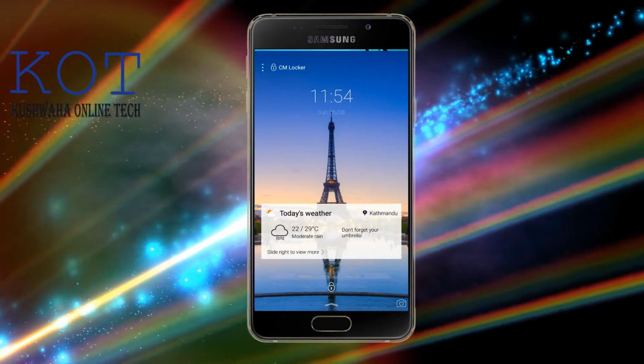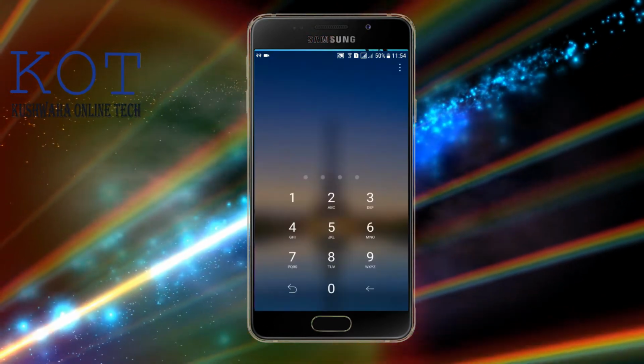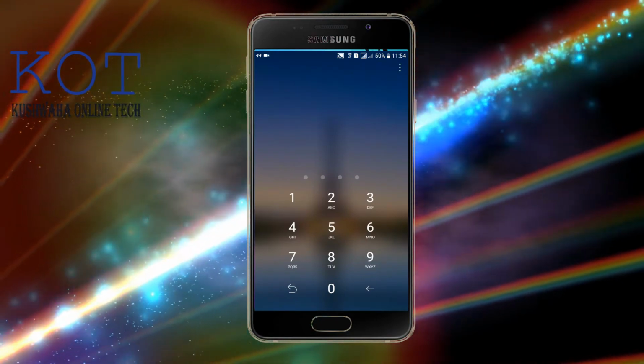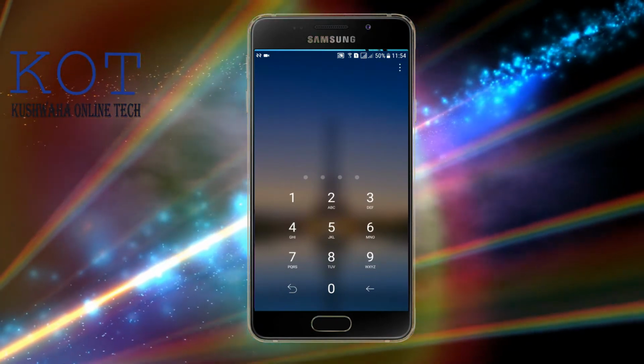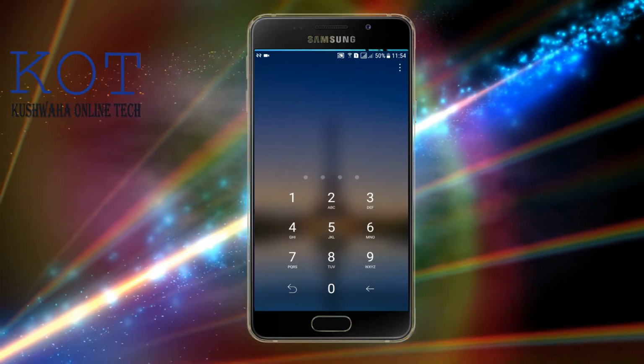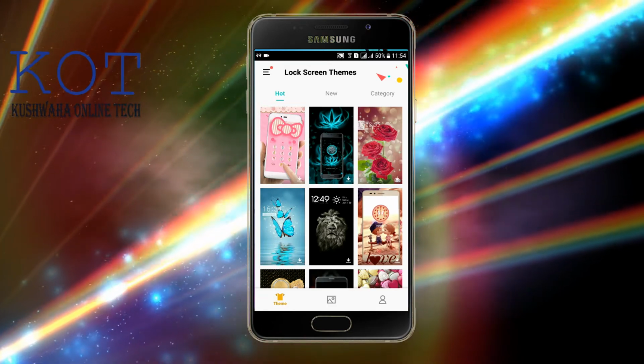So I'm going to enable this. So here at the pin code I'm entering the correct pin code. So it unlocks this Android device.